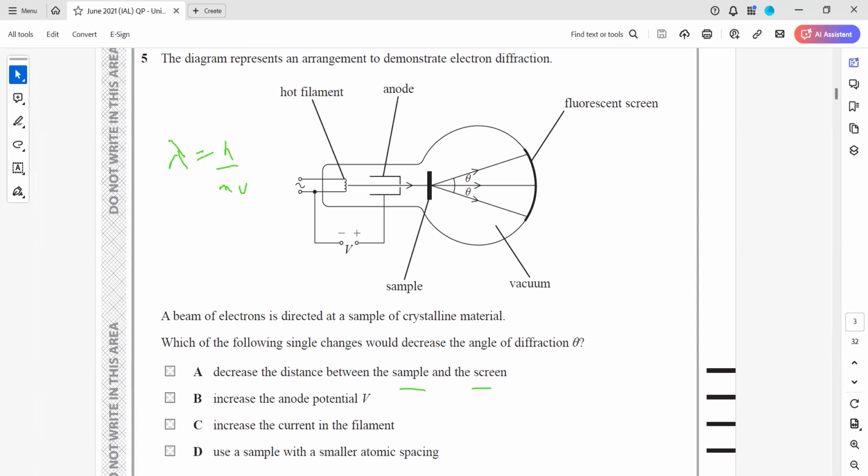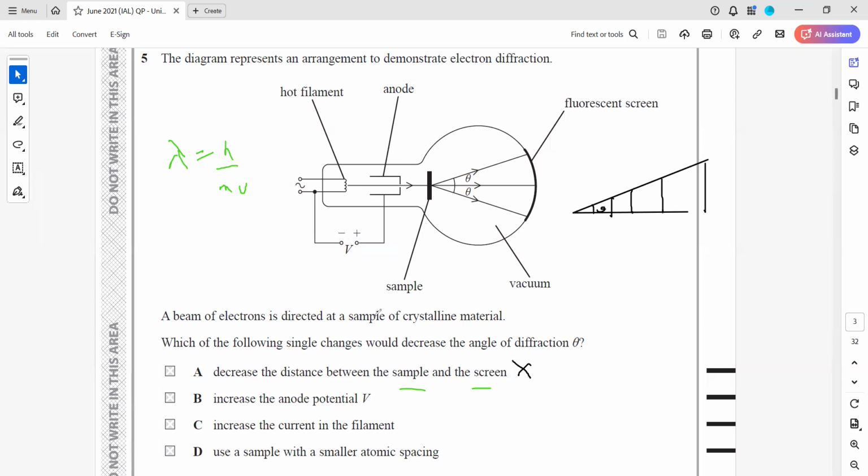Because if I place a screen here, then the overall angle variation... no, the angle will not change actually, because we are changing both of them. Say this is an angle theta. If I bring the screen closer, changing the heights, the angle is not changing. So decreasing the distance, the angle will remain the same.